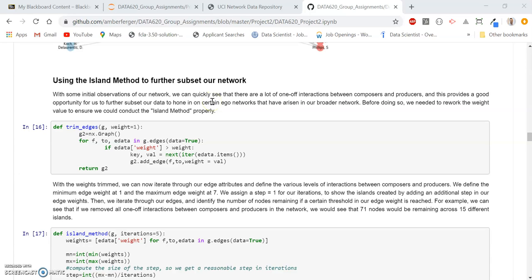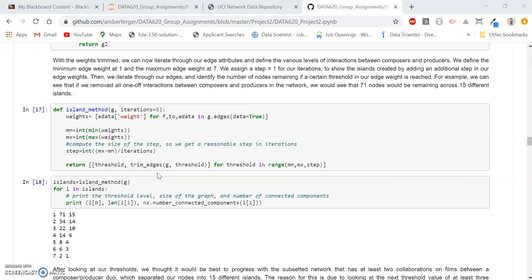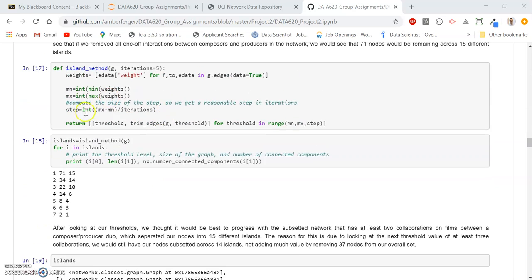Because of this, we thought it was a good opportunity to use the island method, using our edge weight to raise the water level a bit to create some islands of our larger network. In order to do this, we needed to isolate our weight edge attributes and find the nodes and their corresponding edges that have weights at a certain threshold, and determine the threshold we thought was most necessary for our island subset. As we can see from our custom function,